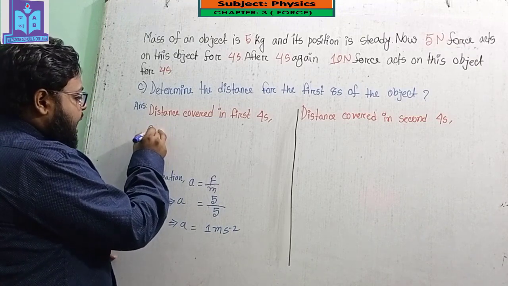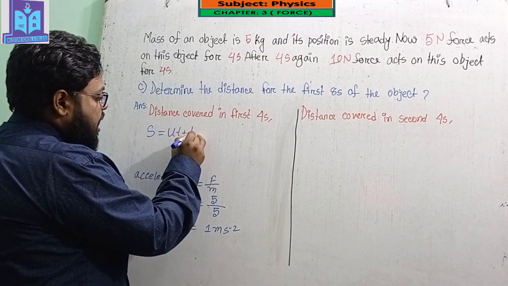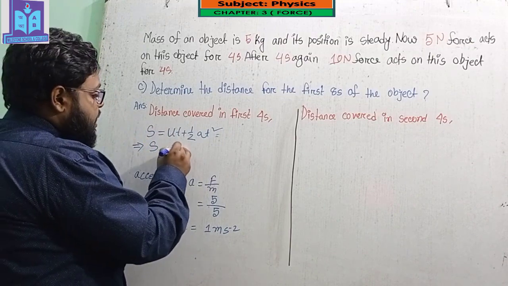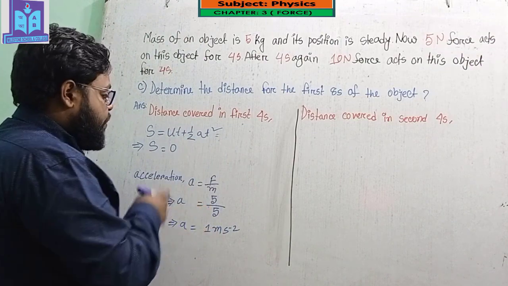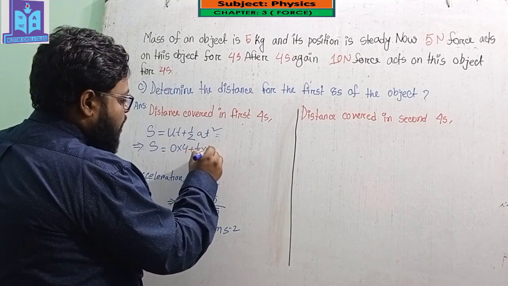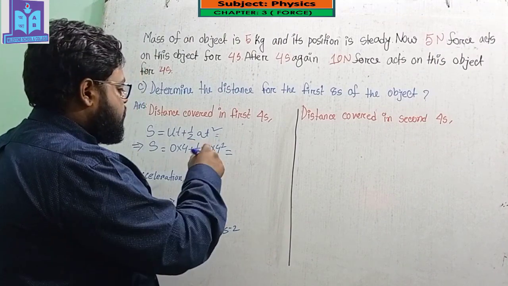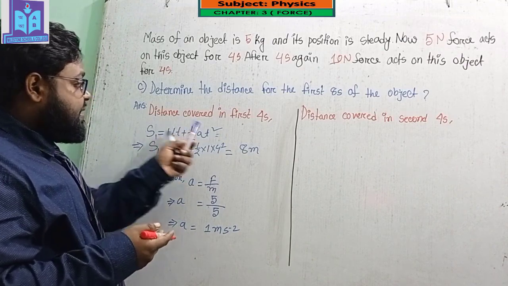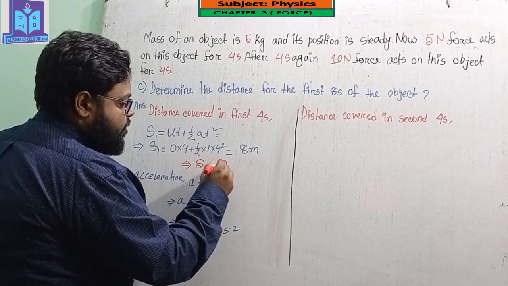I know that the distance S = ut + ½at², where u = 0 because the object is in a steady position, and the time is 4. So S = 0 + ½ × 1 × 4². If I calculate this, I get the distance covered in the first 4 seconds, S1 = 8 meters.